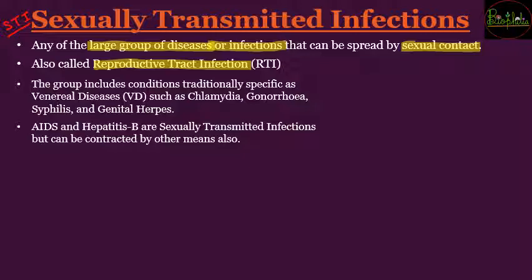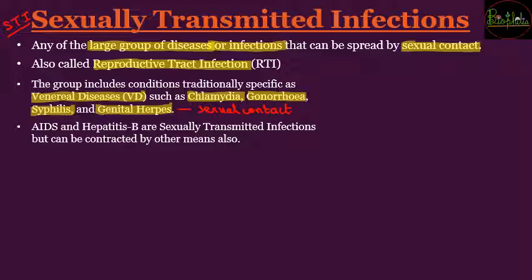Now these sexually transmitted diseases or infections were previously called venereal diseases, shortened as VD. They included chlamydia, gonorrhea, syphilis and genital herpes. So these are the four diseases which are spread only because of sexual contact.